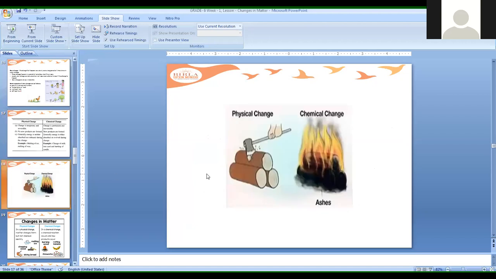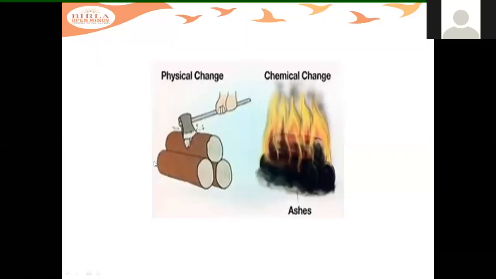Like, for example, if you see here, the physical change is happening here. You're cutting the wood. Here, you're applying force on this. If you cut this wood, can you bring it back? So some are reversible and some are irreversible physical changes. Like the cutting of wood, if you see. Can you attach back this wood?